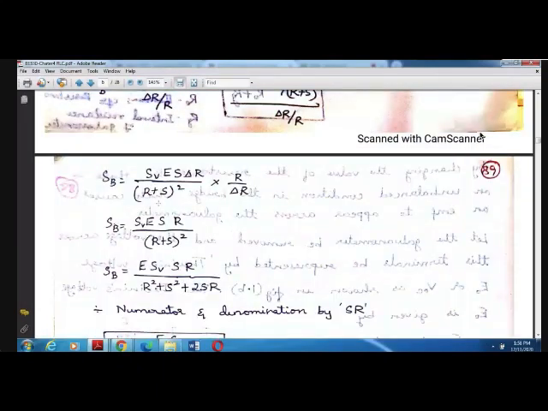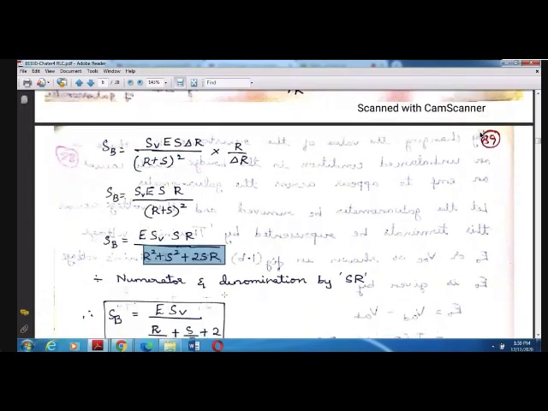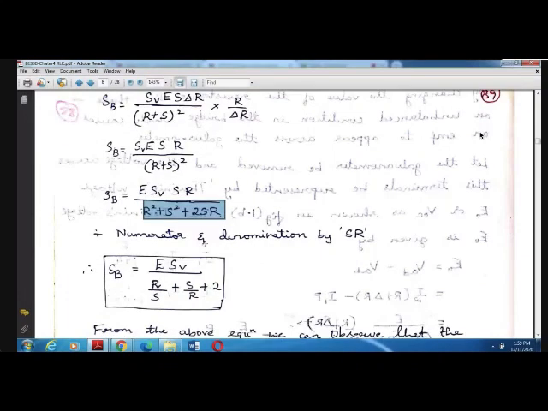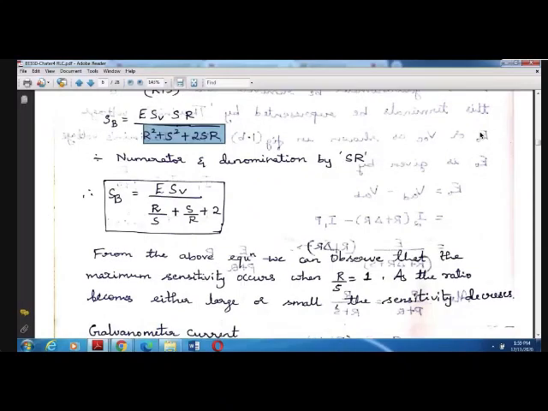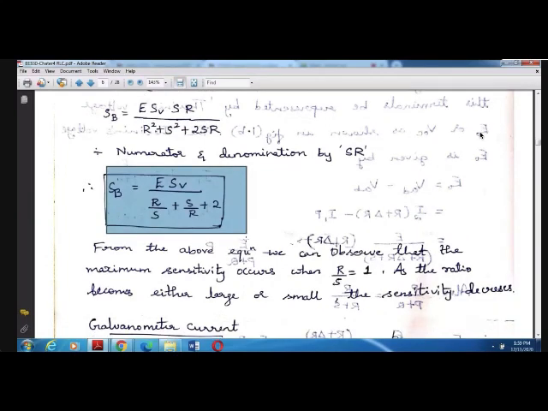These steps are just simplifications: cross multiplying, doing some simplification, and expanding R plus S whole square in this line. Then we divide both numerator and denominator by SR to do further simplification. Finally we obtained the expression for sensitivity of the bridge as E into SV by R by S plus S by R plus 2.